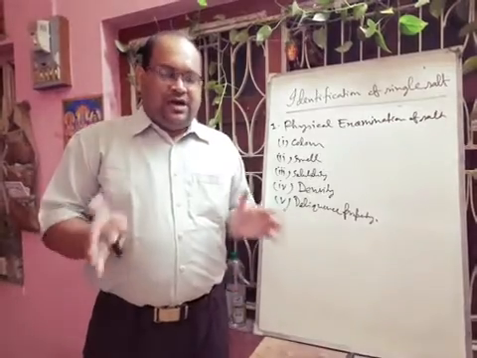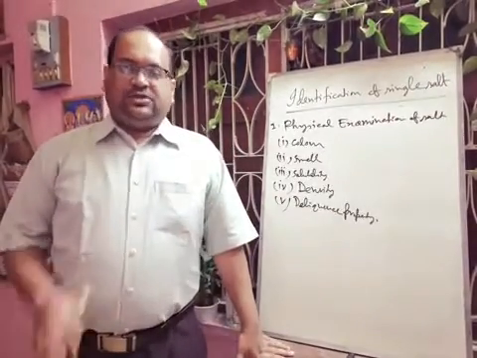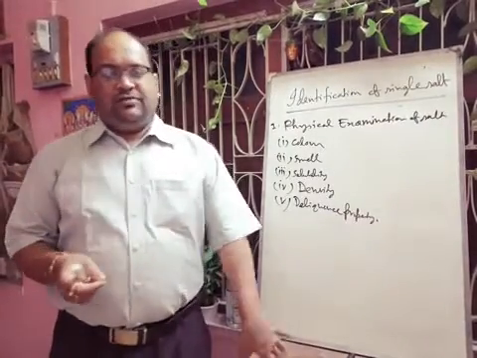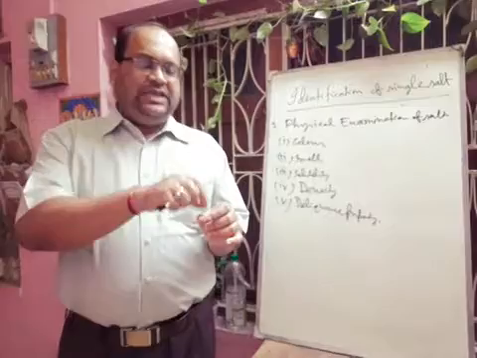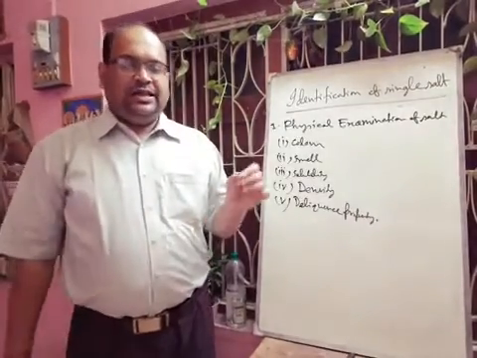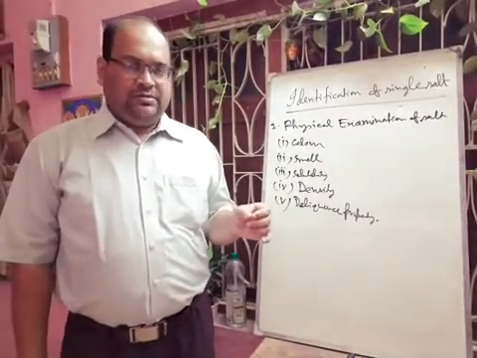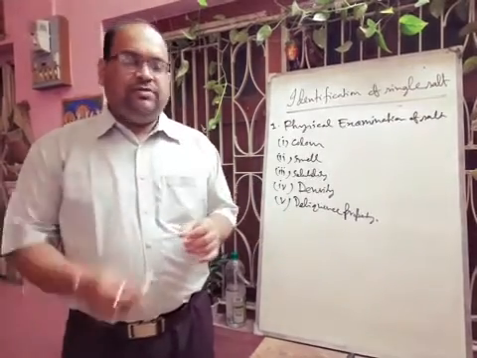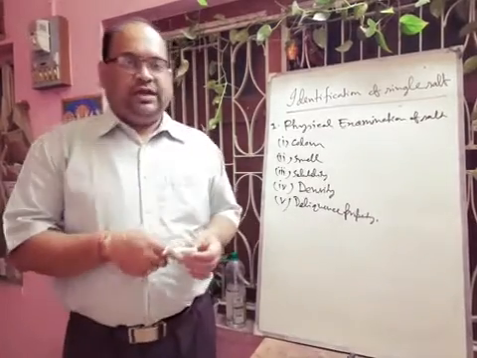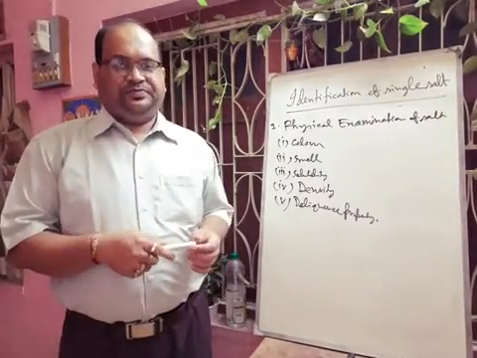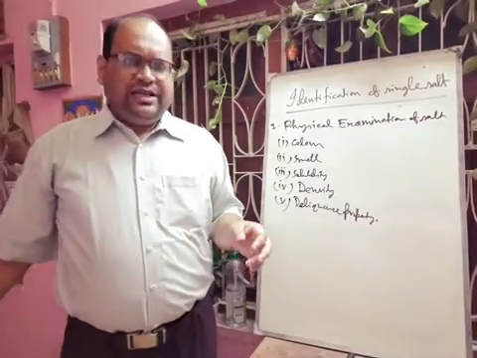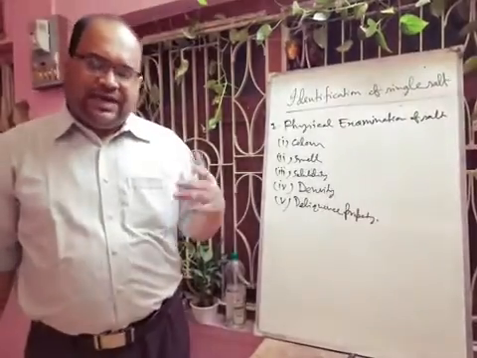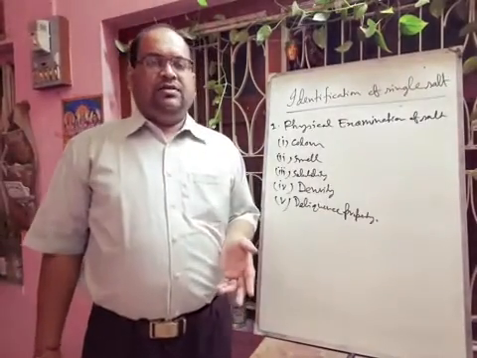So after doing this physical examination of the salt, you have to take a very little amount of salt for dry test tube heating. So you have to take one dry test tube and add a pinch of salt inside this test tube. Then you have to use a holder whenever you apply heat. Then you have to heat this salt in a Bunsen flame. During heating, there may be different types of observation. There may be evolution of gas, there may be color change, there may be formation of sublimate.